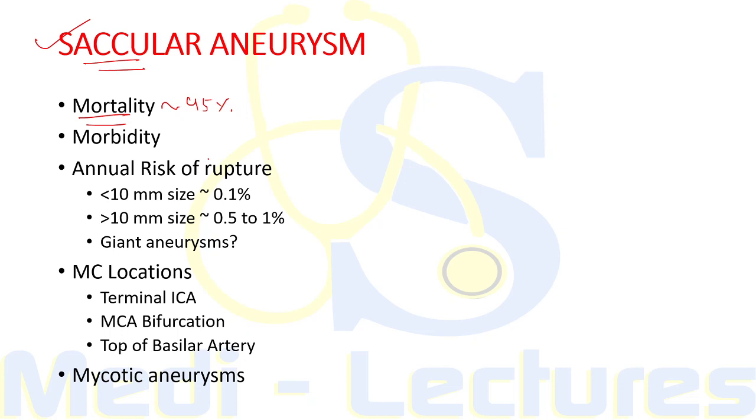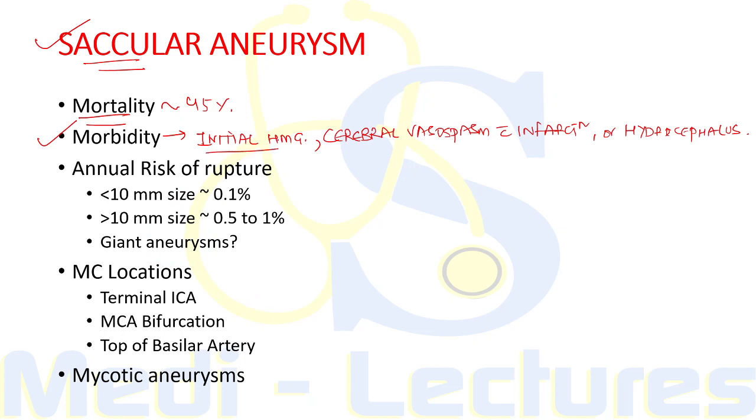Now, the remaining patients who survive will suffer due to initial hemorrhage, cerebral vasospasm with infarction, or hydrocephalus. So these are the factors which will be responsible for the morbidity in a patient of subarachnoid hemorrhage. Now, when we consider the annual risk of rupture of these saccular aneurysms, this depends on the size of the aneurysm. If the size is less than 10 millimeter, then the annual risk of rupture is around 0.1%, and if the size is more than or equal to 10 millimeter, then it will be 0.5 to 1% risk of rupture annually.